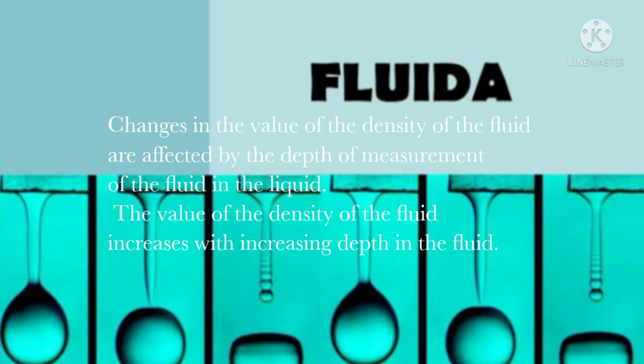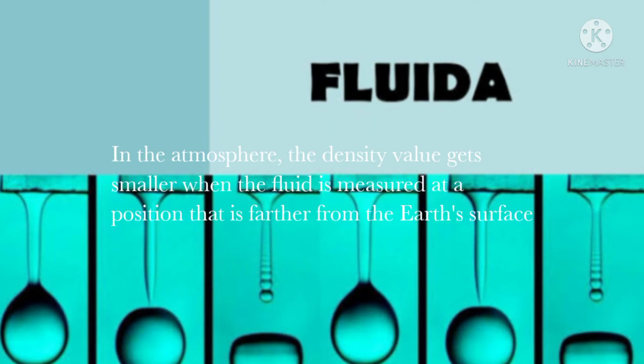Fluid density whose value is not fixed occurs in dams, oceans, and the atmosphere. In the atmosphere, the density values get smaller when the fluid is measured at a position that is further from the Earth's surface.